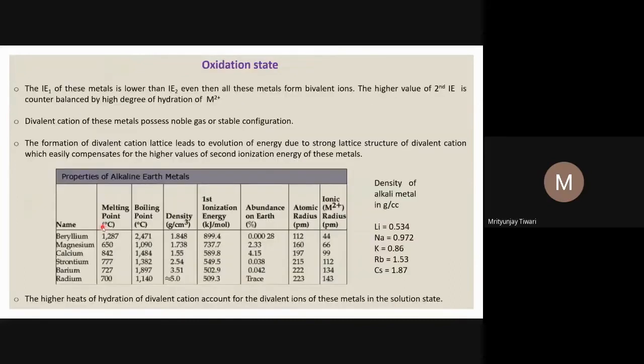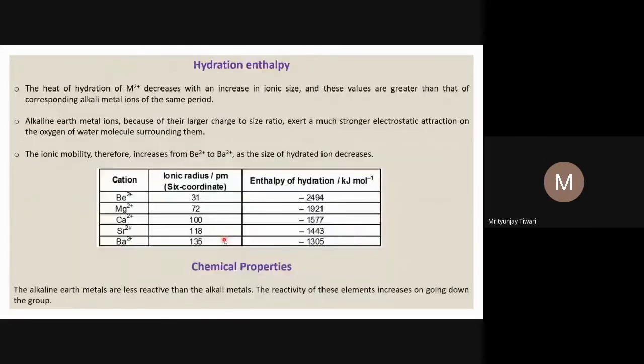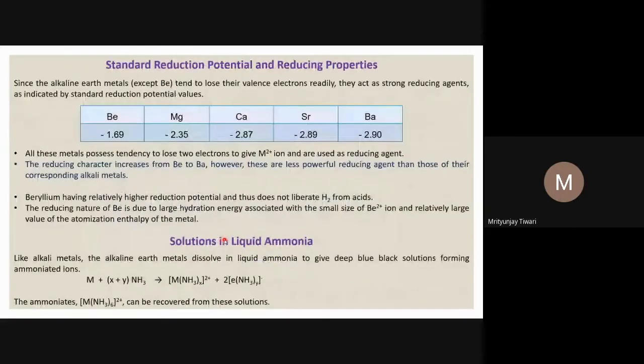This value is there in the table. Although this is very high in the case of beryllium, it is due to large hydration energy, very high for beryllium with the small size of the divalent cation, and the relatively large value of atomization enthalpy of the metal.